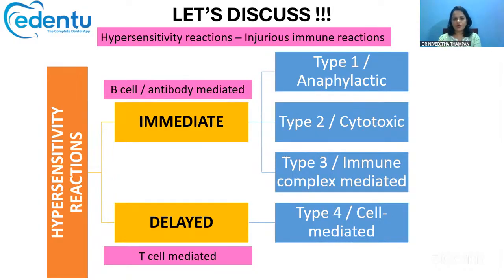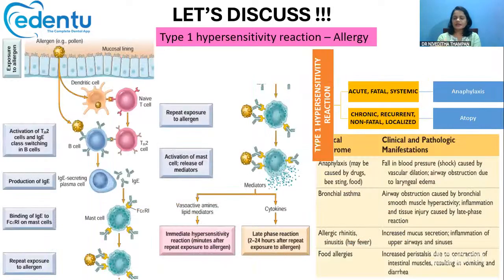Okay, so the immediate ones, that is type 1, type 2, and type 3, are mediated by the B cells, that is mainly mediated by the antibodies, whereas type 4 alone is mediated by the T cell. All right, this is just the basics about hypersensitivity reaction. Next, we'll have a look at type 1 hypersensitivity reaction in detail.